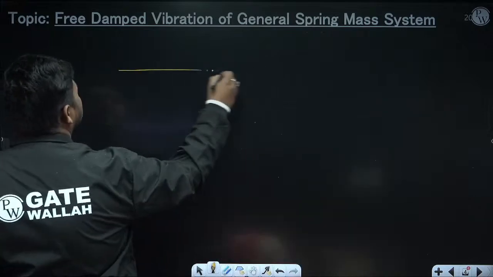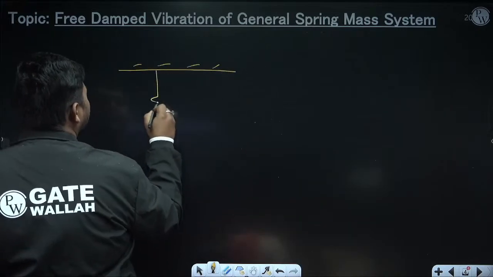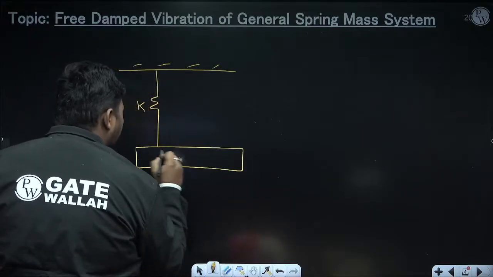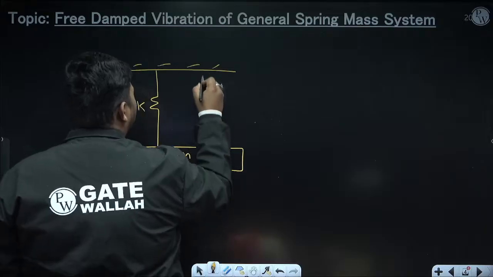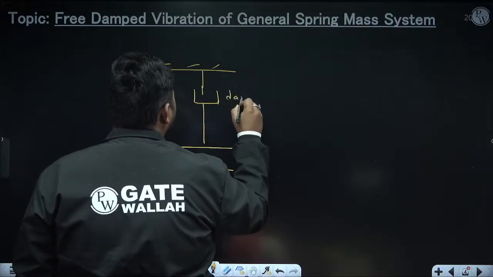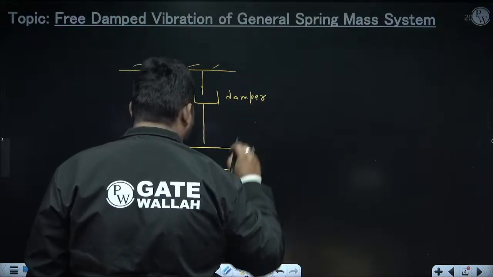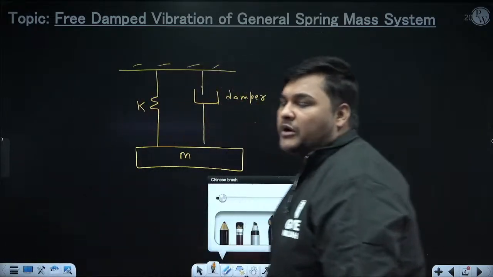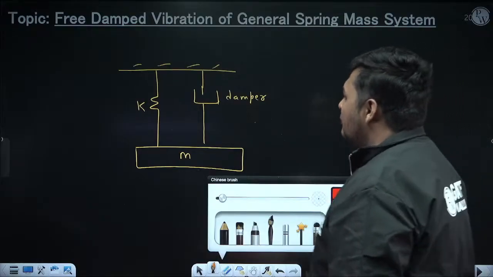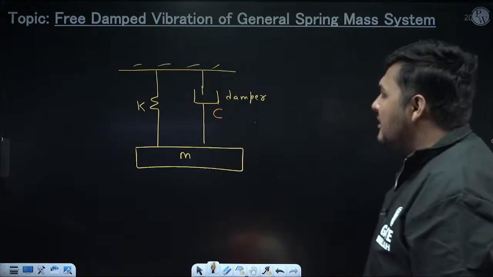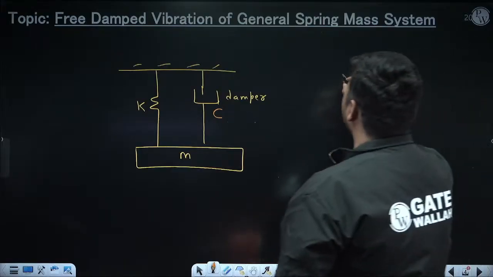In the general case, a massless spring, whose stiffness is K, is directly attached to the point mass M. Now parallel to the spring, one device is attached which is known as a damper. This is the damper. It will resist the vibration. In a damper, one important parameter comes into picture, which is known as the damping coefficient. I will discuss its significance. But right now I am denoting the damping coefficient as C.